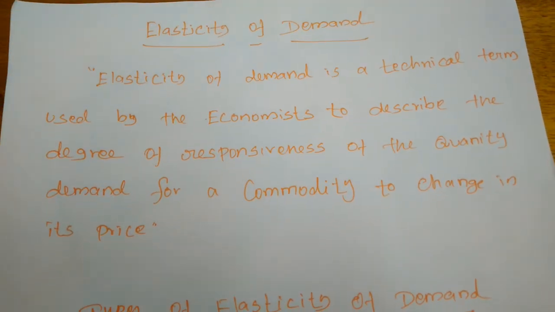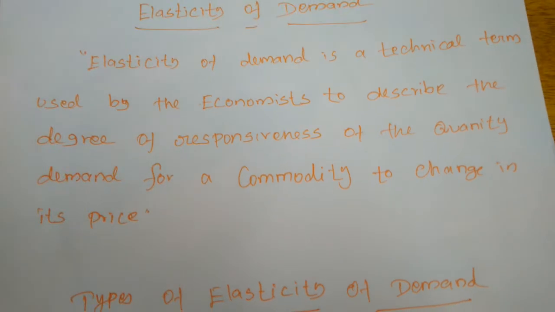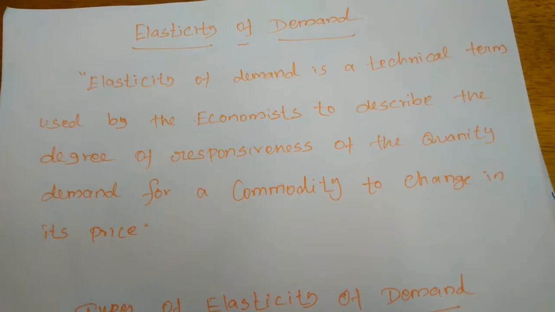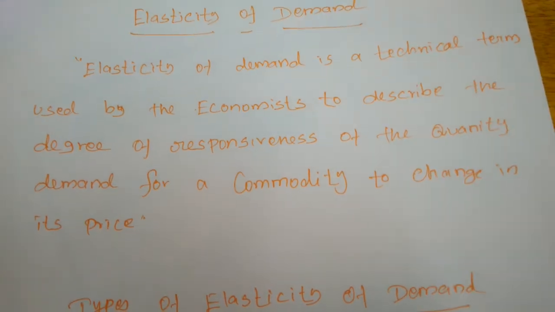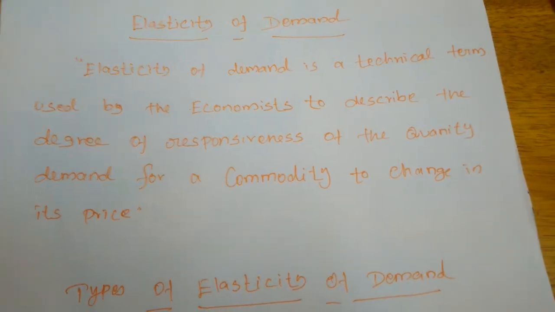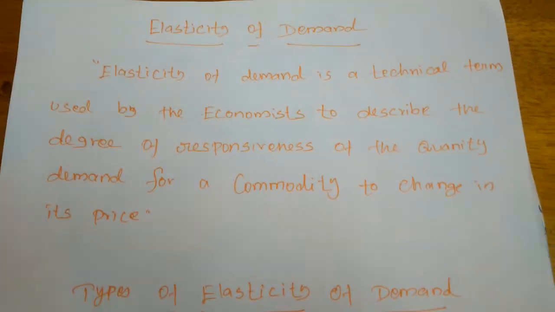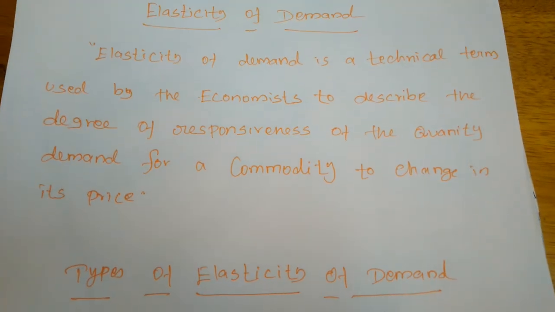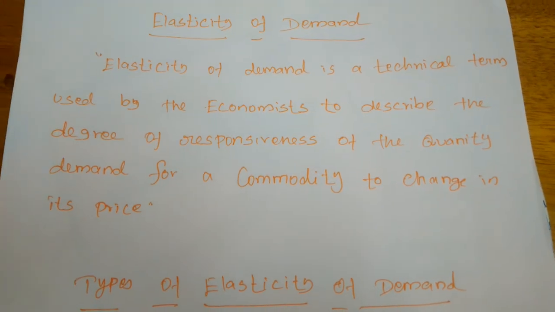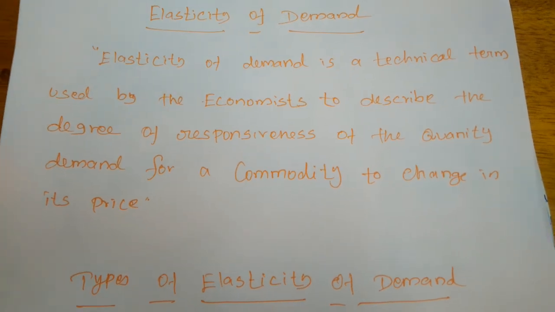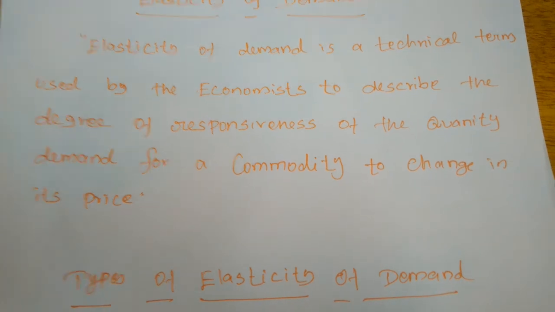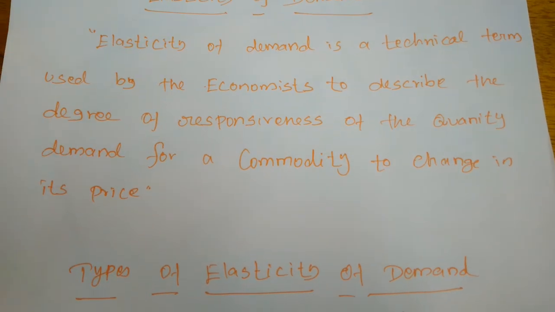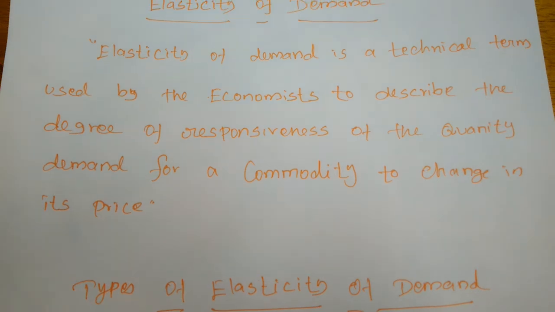It is the law of demand. But the law of demand fails to explain at which rate the demand will change due to a given change in price level. If the price is increased by just 1 rupee, it is also considered an increase in price level, but people will not reduce their consumption because of an increase of 1 rupee.